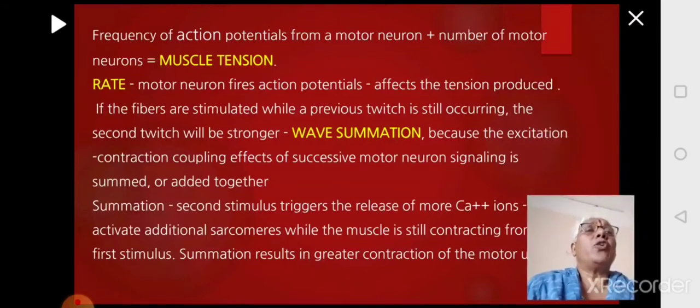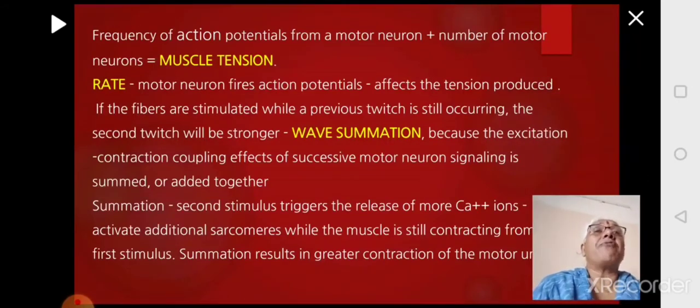Now, if you look at the frequency of action potential, how strong the action potential is will in turn determine how many motor neurons will be involved, and that will be equal to the muscle tension.